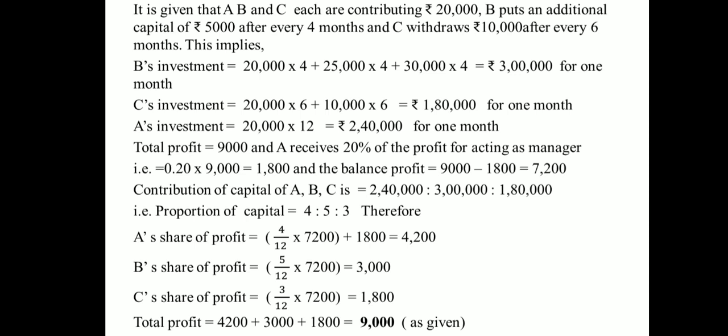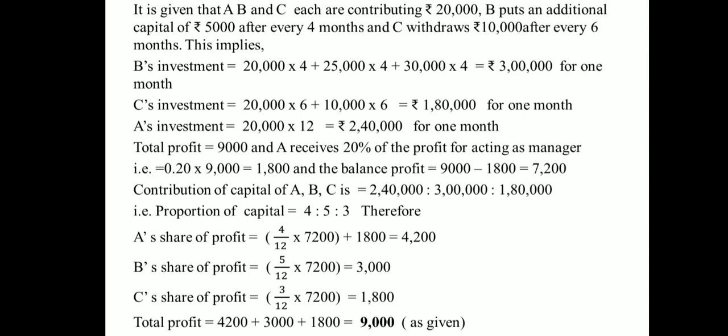Then after the 4 months, his investment is an additional 5,000, so 25,000. So 25,000 into 4. Next, after the 8 months, his investment becomes again 5,000 extra, that becomes 30,000. So 30,000 into 4, that is equal to 3 lakhs for 1 month.